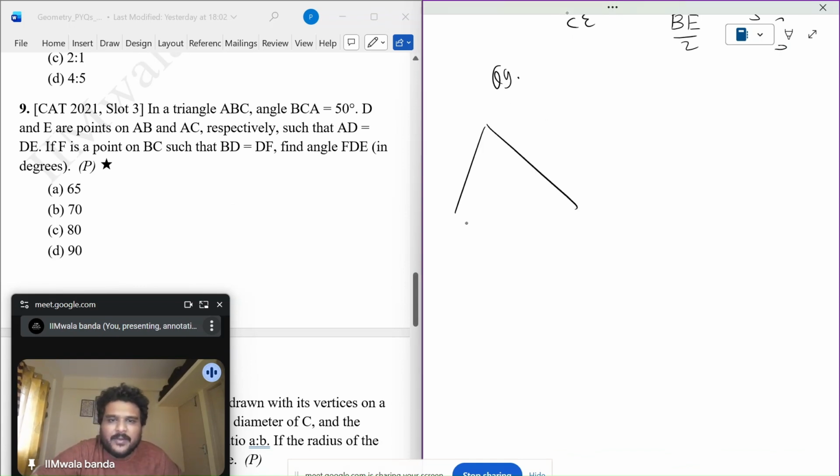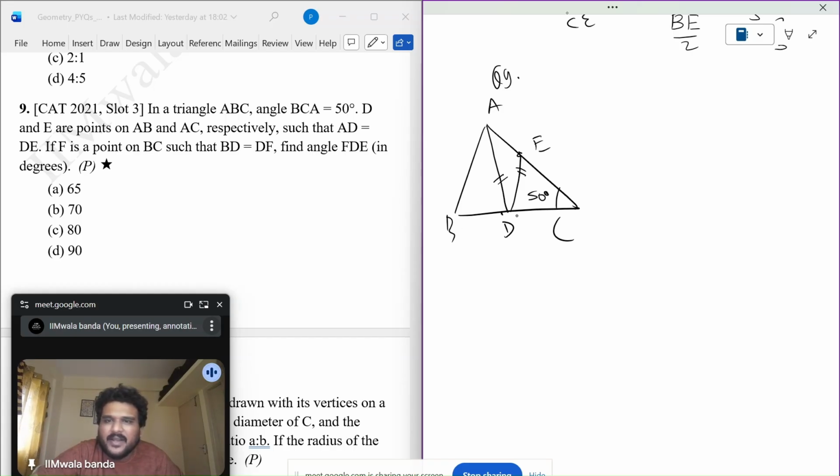In a triangle ABC, angle BCA is 50 degree. D and E are points on AB and, sorry, AC, such that AD is equal to DE.